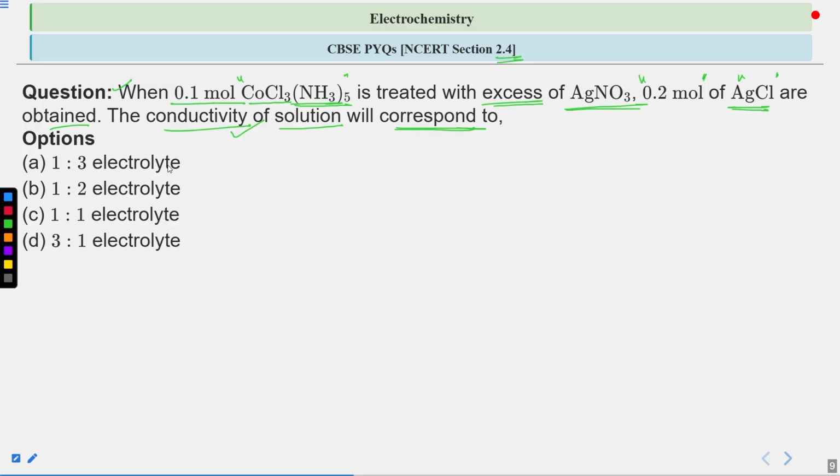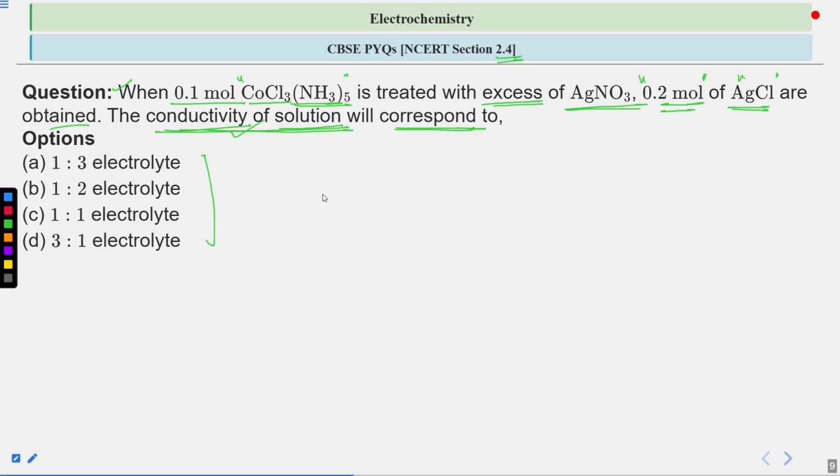We have 4 choices here: 1:3 electrolyte, 1:2 electrolyte, 1:1 electrolyte, or 3:1 electrolyte. You have to select, when you treat this much compound with excess AgNO3 and get this amount of AgCl, what the conductivity of the solution will be, right?